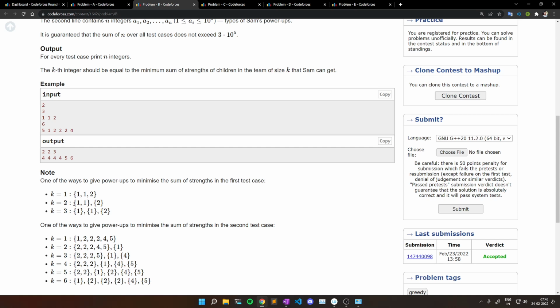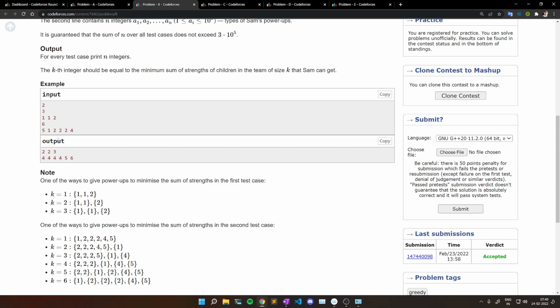When k is 2, we will have to distribute these power-ups in two teams. So what we have done, we have given 1 1 to one team and 2 to another team, because we have tried to reduce the number of different power-ups for a single team. So in this case the answer is 2. And when k is 3, we will always have to give at least one power-up to each and every one. So here the answer is 3, because this team gets one type of power-up, the second team gets one different type, and the third team gets a different type of power-up.